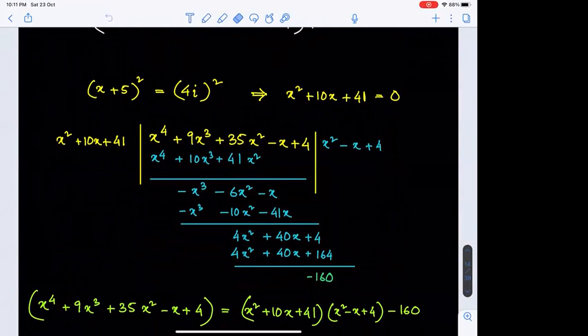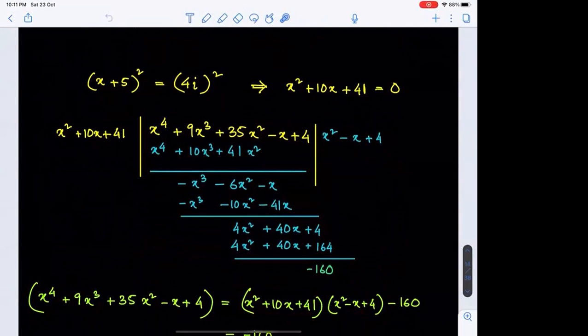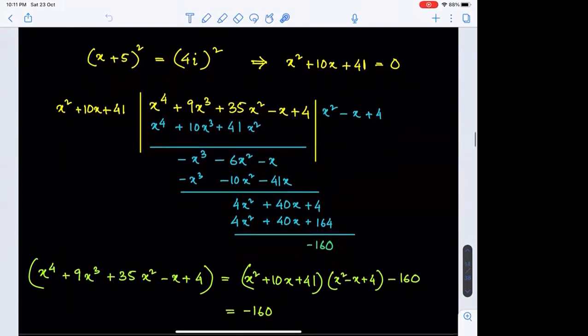Okay. So that's divisor into quotient plus remainder. But we know the divisor will transform into 0 value when we use the given value of x. So that means the dividend can be reduced to just minus 160 as a value.